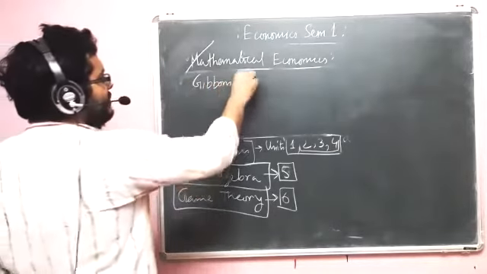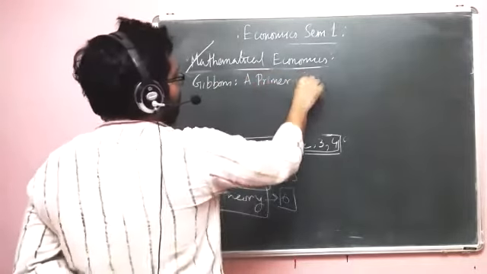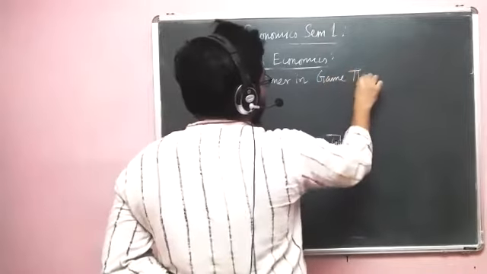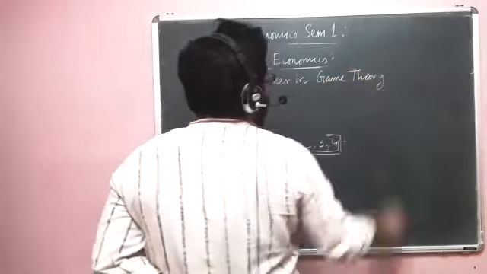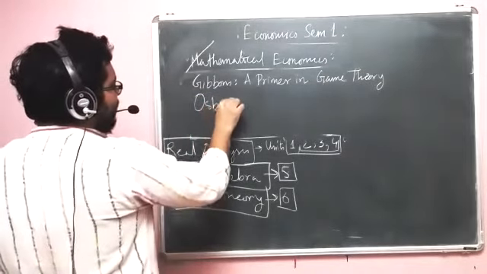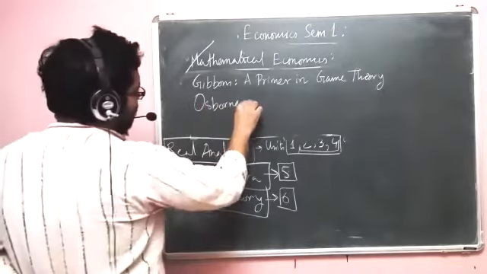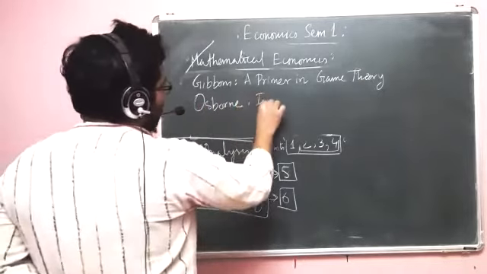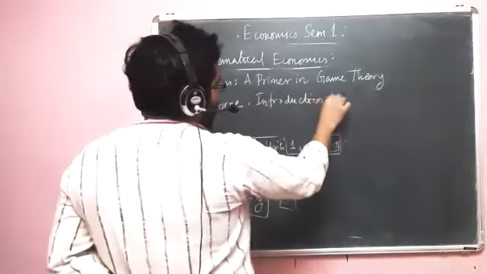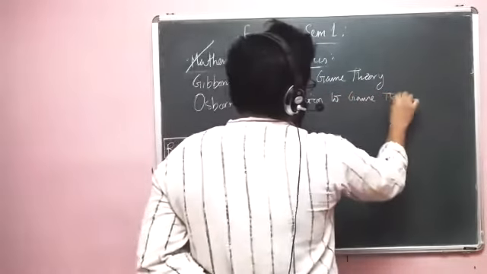The name of the book is A Primer in Game Theory. Okay. And then there is a book which is sort of a favorite of mine, which is written by Martin J. Osborne. To put it simply, it's called Introduction to Game Theory. Okay.